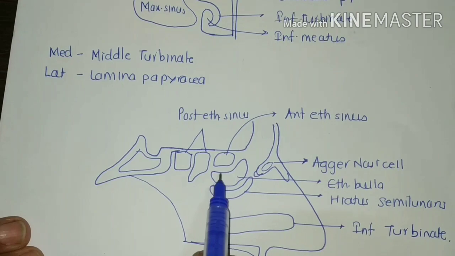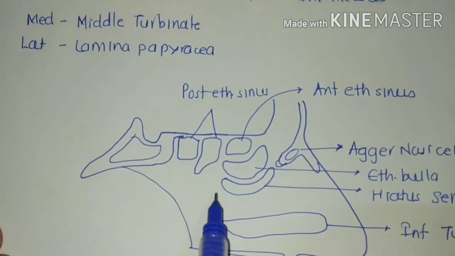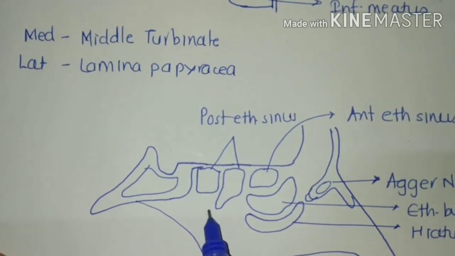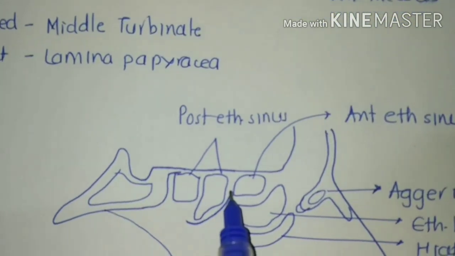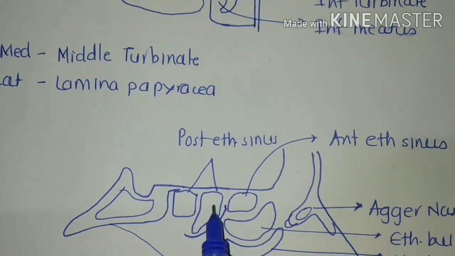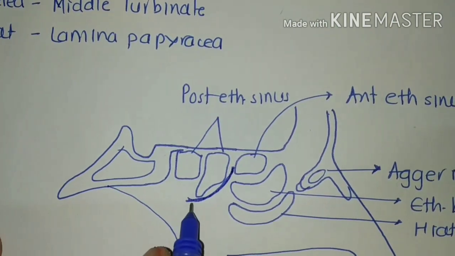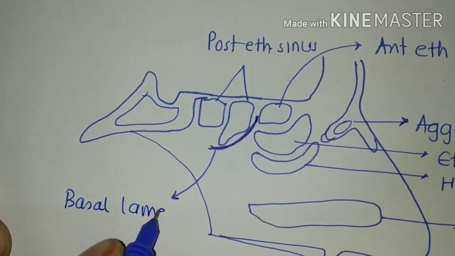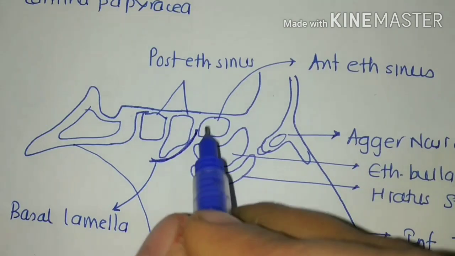Now again here lies the osteomeatal complex, which is bounded superiorly by means of basal lamella. So basal lamella, it is nothing but the osseous plate which is separating the anterior ethmoidal sinus from the posterior ethmoidal sinus. So this is the basal lamella. Clear? So it is the osseous plate separating anterior and posterior ethmoidal sinus.